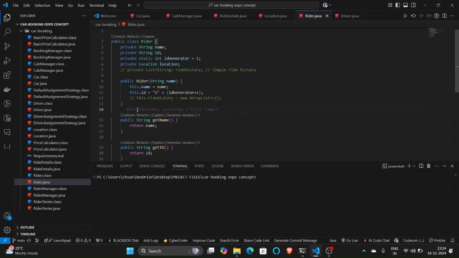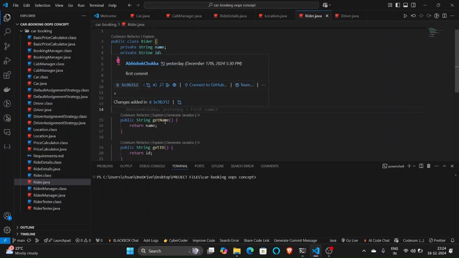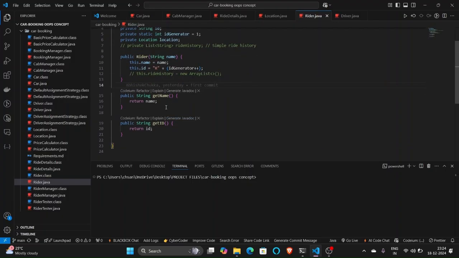easily identified. So why did we keep r here? In order to depict that r1, r2, r3, and so on, up to n riders could register simultaneously. Public String getName returns the name, which is used to depict the name of the rider upon registering.